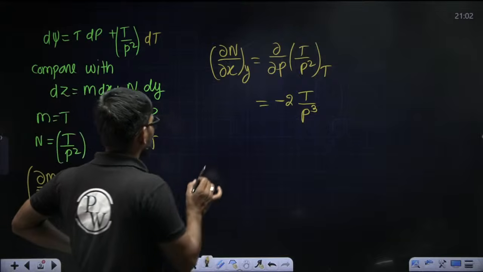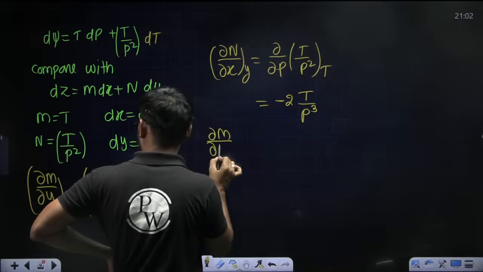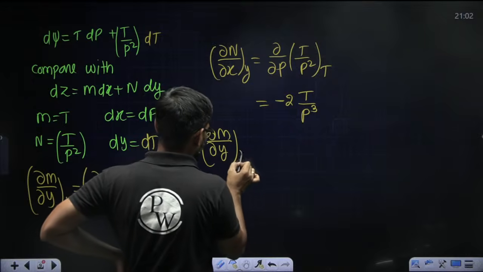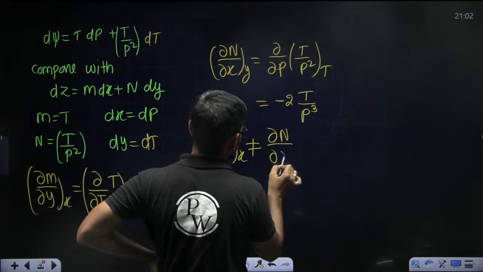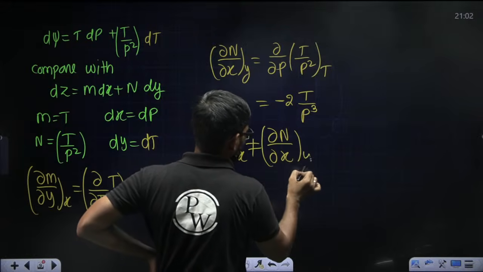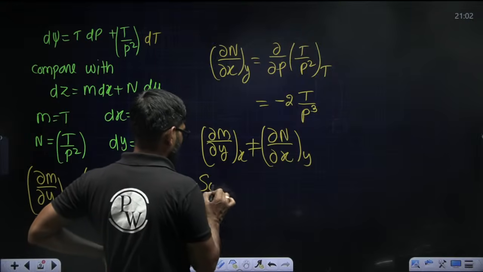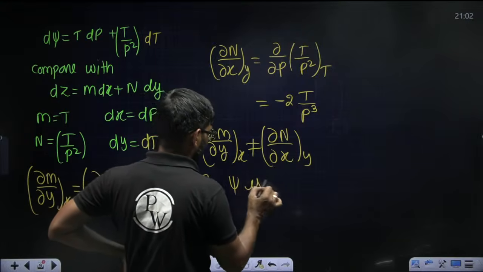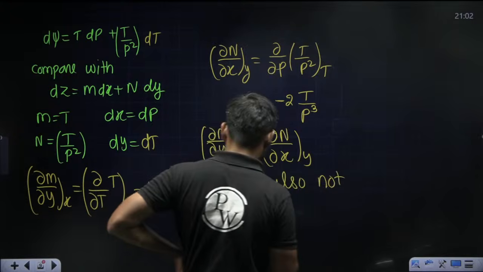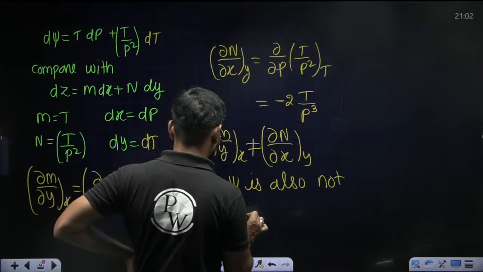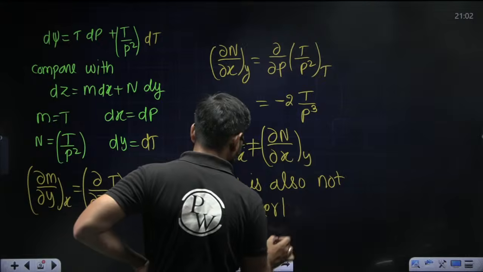Okay, so from here it is clear that dou M by dou y at constant x is not equal to dou N by dou x at constant y. So it is not equal, so psi is also not a property. Not a property, right?